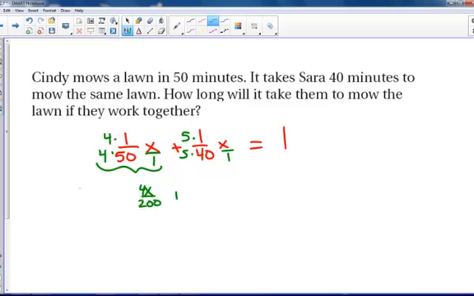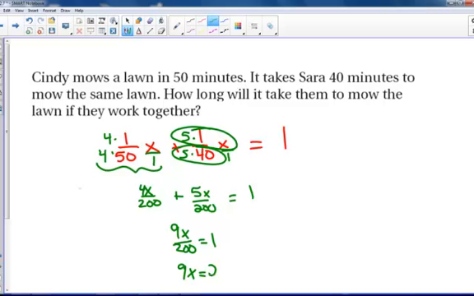4x over 200, plus 5x over 200, equaling 1. So 9x over 200 equals 1. So to solve that, we would cross multiply. So 9x equals 200. And then you would isolate the x through division.